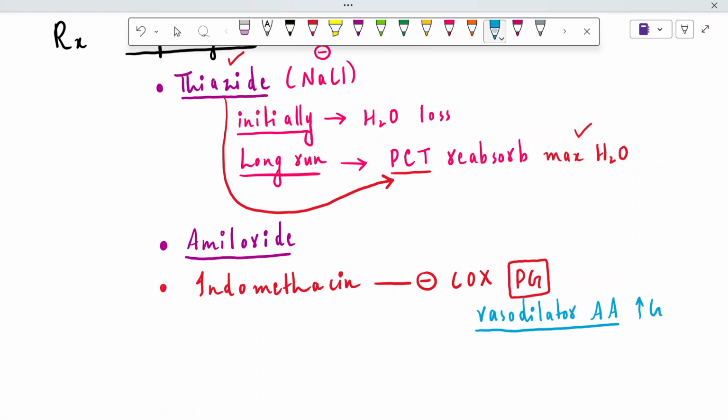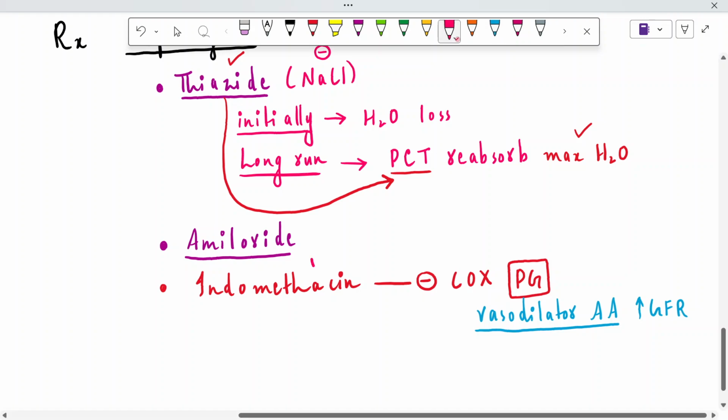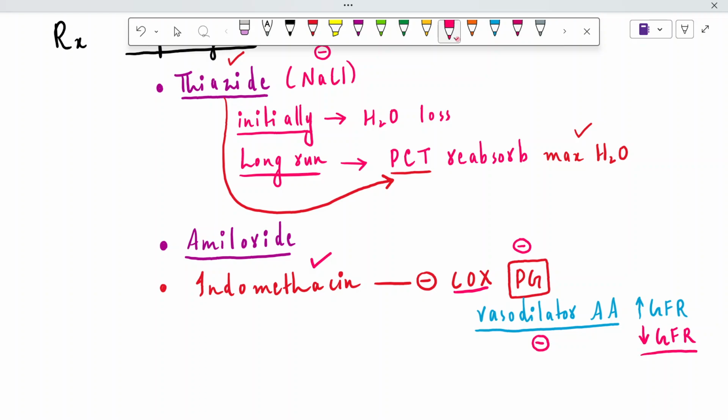Under the action of prostaglandins, the afferent arterioles dilate and it will increase the GFR. But in case of patients with diabetes insipidus, we do not want to increase the GFR because it will cause water loss and salt loss from the body. So we have used the drug known as indomethacin. It will block the production of prostaglandins by blocking the COX. So its vasodilating effect will be decreased and GFR will decrease. In this condition, there will be less filtration, less GFR, and less water and salt subsequently lost from the body. This was for diabetes insipidus.